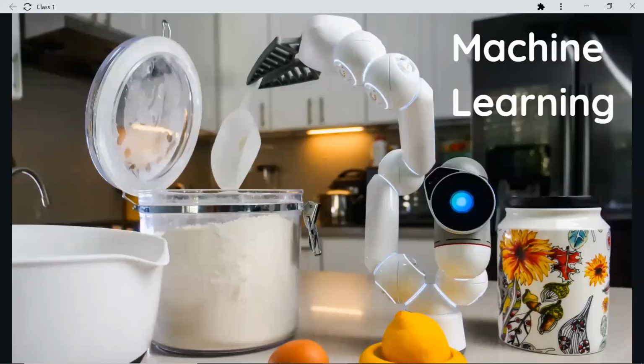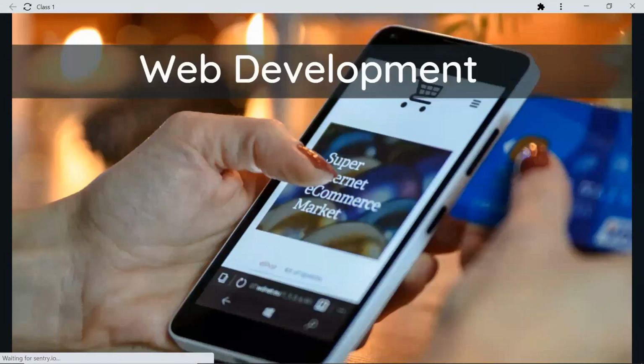Next thing is machine learning. Now not only big robots but small machines are also used to make our life easy. We can control the machines using the Python programming language, so for machine learning it is very useful.